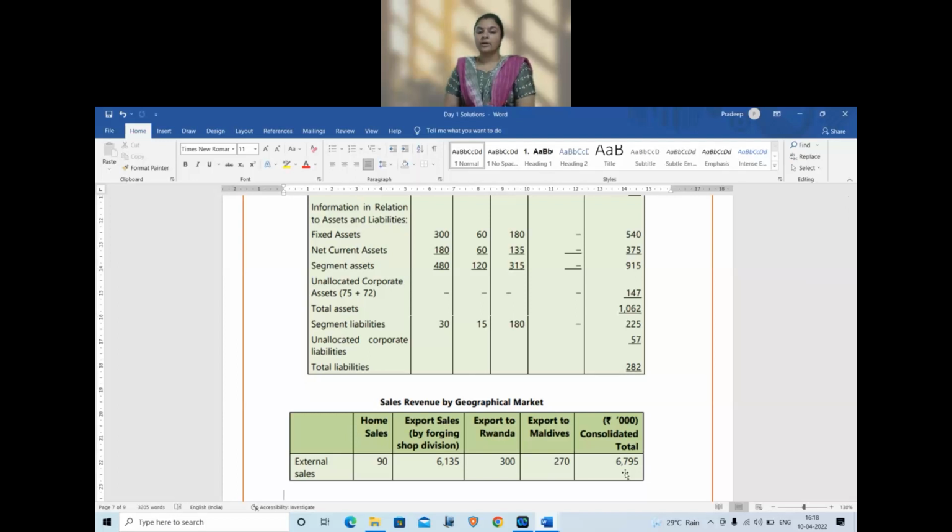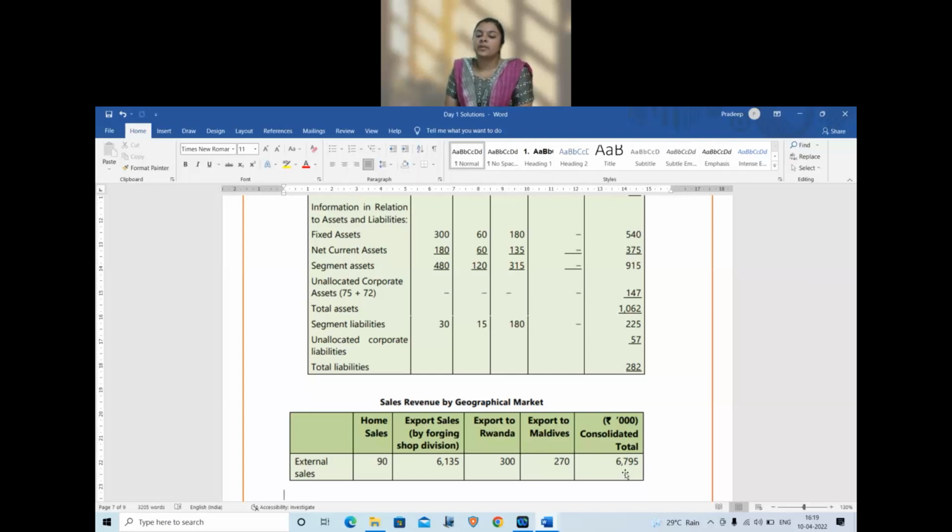Okay. Now, remember what all will come in the consolidated column? Okay, let's go in the order. Inter-segment revenue will come in the inter-segment elimination column. Common expenses like interest, finance costs, or head office expenses will come in the consolidation column. Common assets, head office assets will come in the consolidation column. Head office liabilities will come in the consolidation column. So one item in the inter-segment elimination and balance all head office items in the consolidation column, right?